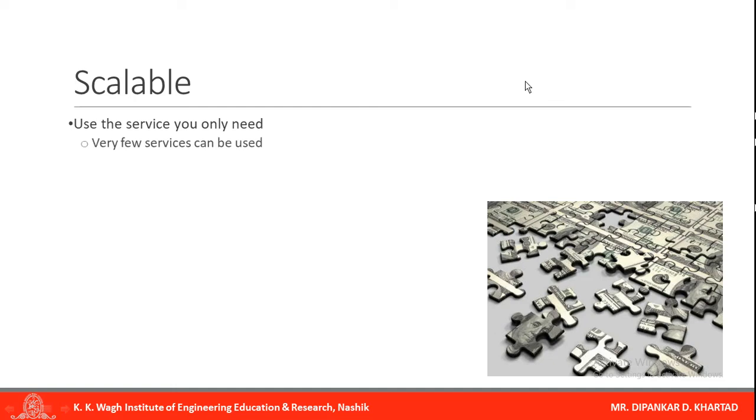So it is very scalable. Very few services can be used, and complete services are also available. If you want to use some limited features or services, you can do that for your specific application.